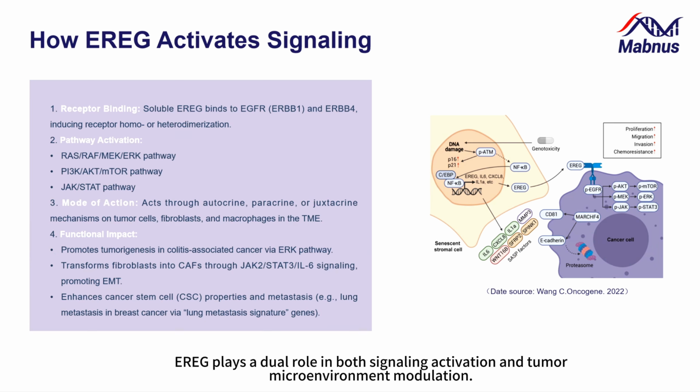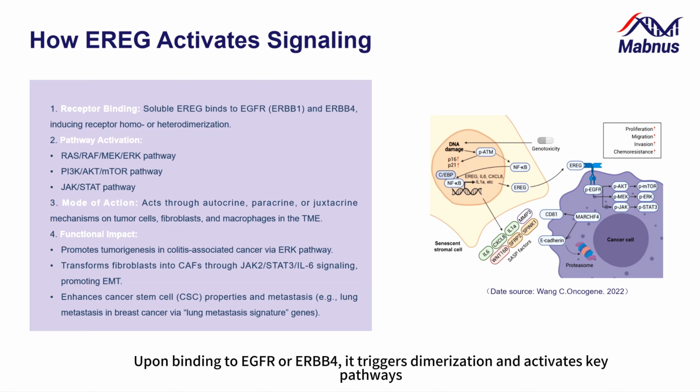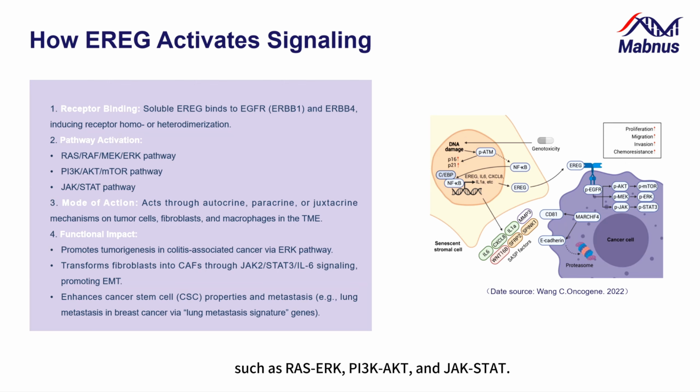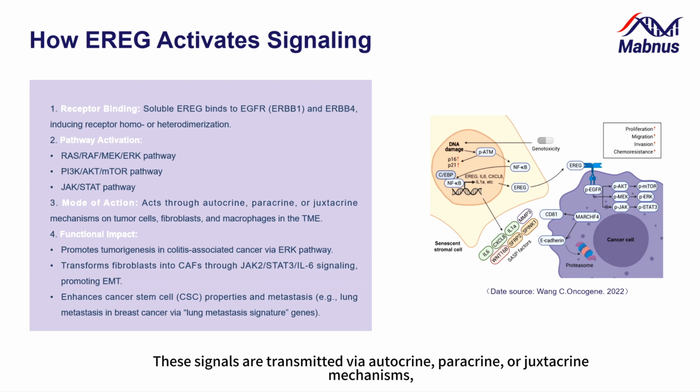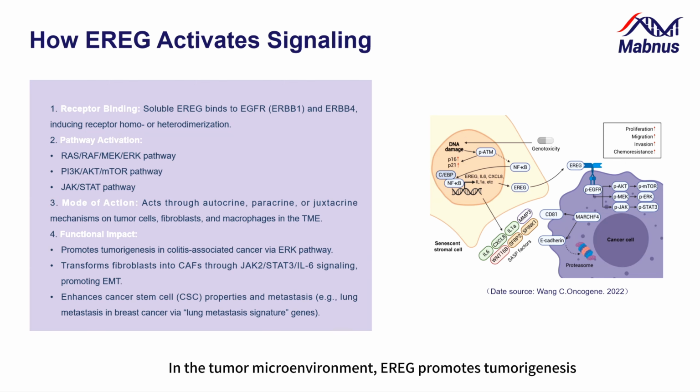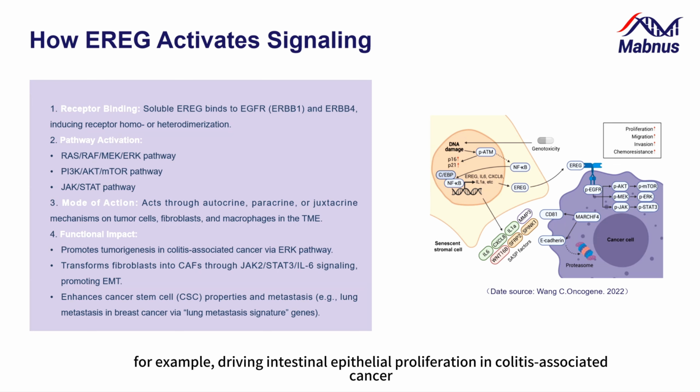EREG plays a dual role in both signaling activation and tumor microenvironment modulation. Upon binding to EGFR or ERBB4, it triggers dimerization and activates key pathways, such as RAS-ERK, PI3K-AKT, and JAK-STAT. These signals are transmitted via autocrine, paracrine, or juxtacrine mechanisms, affecting not only tumor cells but also stromal components like fibroblasts and macrophages. In the tumor microenvironment, EREG promotes tumorigenesis, for example, driving intestinal epithelial proliferation in colitis-associated cancer.